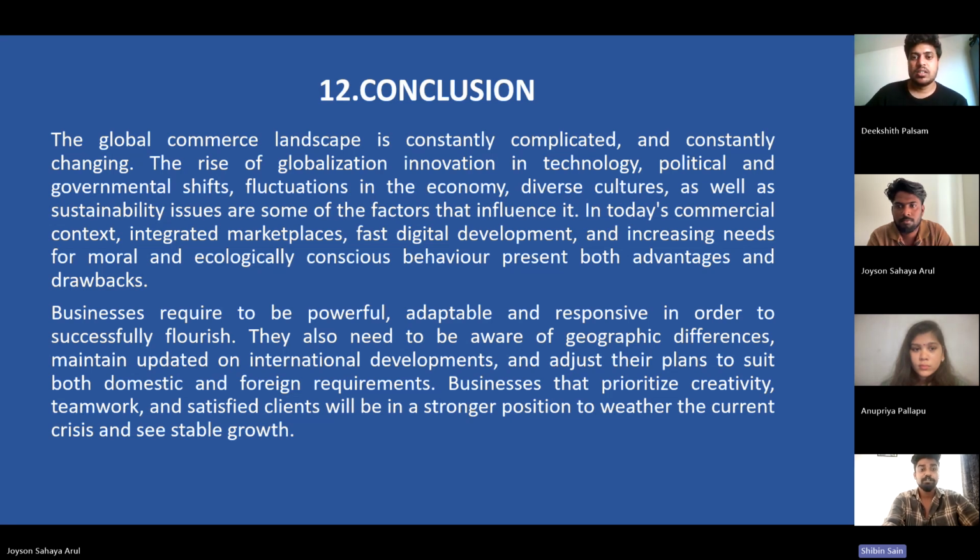Businesses need to be powerful, adaptable, and responsive in order to successfully flourish. They also need to be aware of geographic differences, stay updated on international developments, and adjust their plans to suit both domestic and foreign requirements. Businesses that prioritize creativity, teamwork, and satisfying clients will be in a stronger position to weather the current crisis and see stable growth.